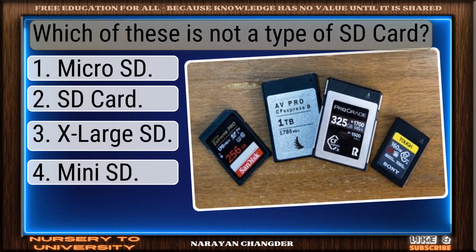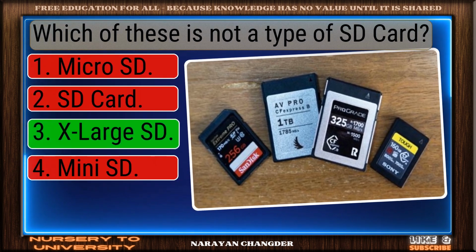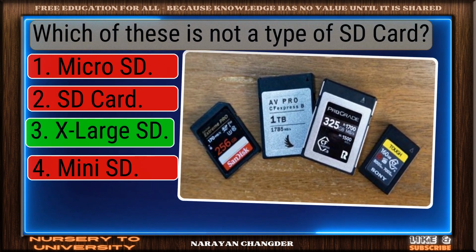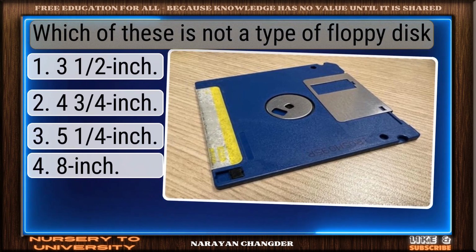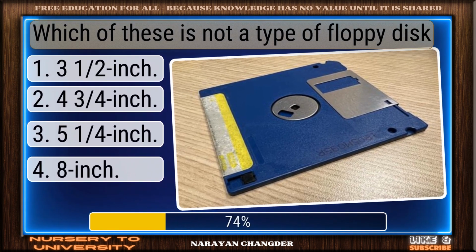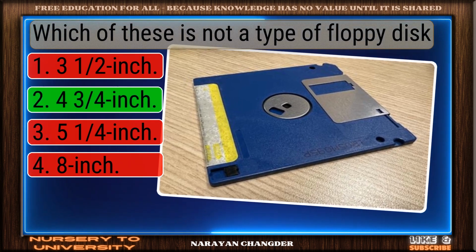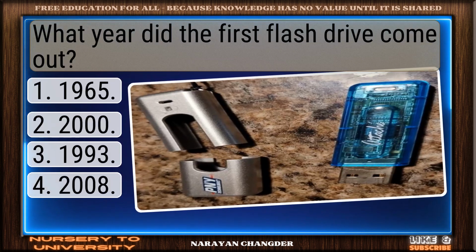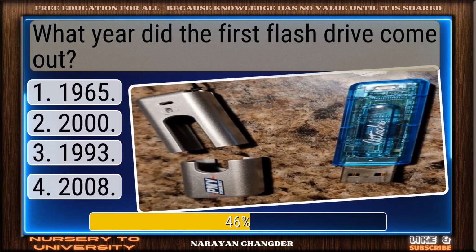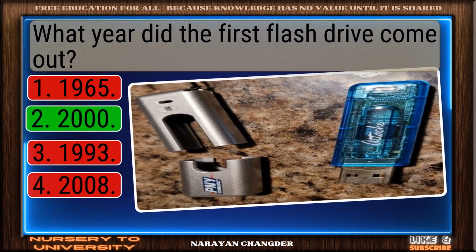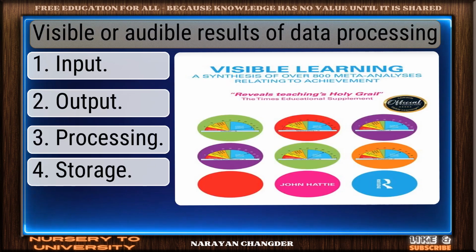Which of these is not a type of SD card? On track. X large SD is the correct answer. Which of these is not a type of floppy disk? You chose 4.3 per 4 inch. And it is correct. What year did the first flash drive come out? Nice selection. 2000 is the correct and valid answer.